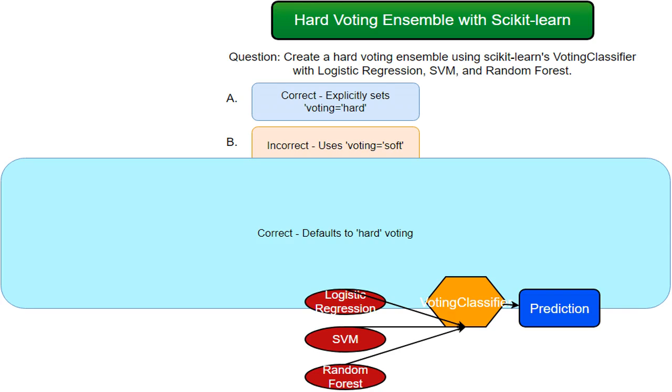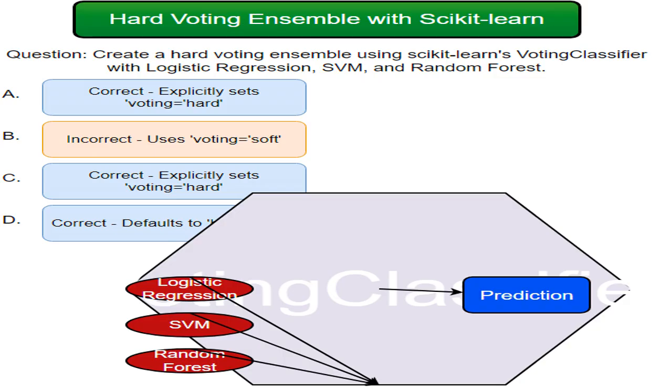This is one of the 3 individual models used in the ensemble. Logistic regression is a linear model used for classification problems. It's a common and effective choice for many tasks. Support vector machine, SVM, is another model used here. SVMs are known for their ability to handle high-dimensional data and are powerful classifiers. Their inclusion enhances the ensemble's diversity.